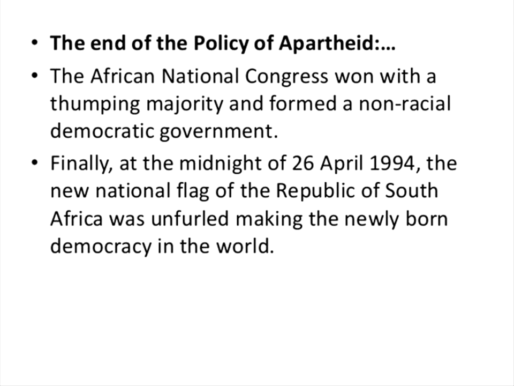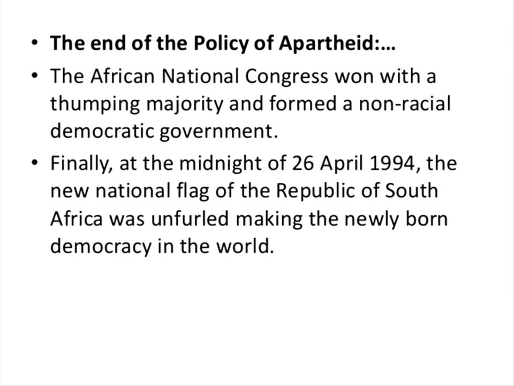Finally, at the midnight of 26 April 1994, the new national flag of the Republic of South Africa was unfurled, marking the newly born democracy in the world. That is the end of the policy of apartheid.